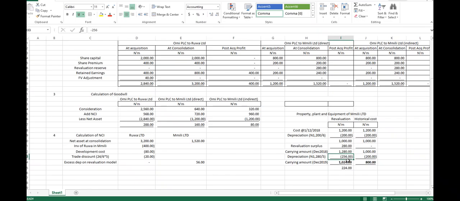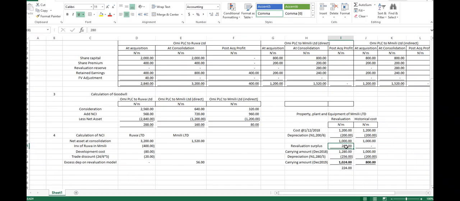If in the account of Emily we are using revaluation, Emily has included this revaluation surplus in its account. We must remove it. Why are we removing it? Because we are not using the revaluation model. We are using the historical model, and Emily has recognized revaluation surplus.